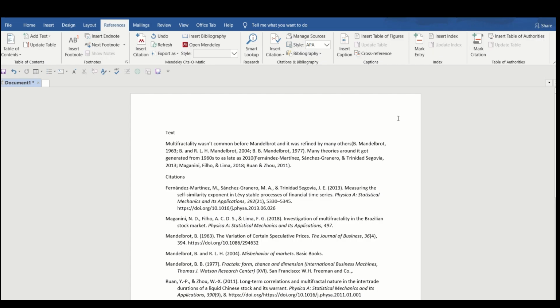So let us go back to the Word file. Suppose we want to write one more line about network theory.